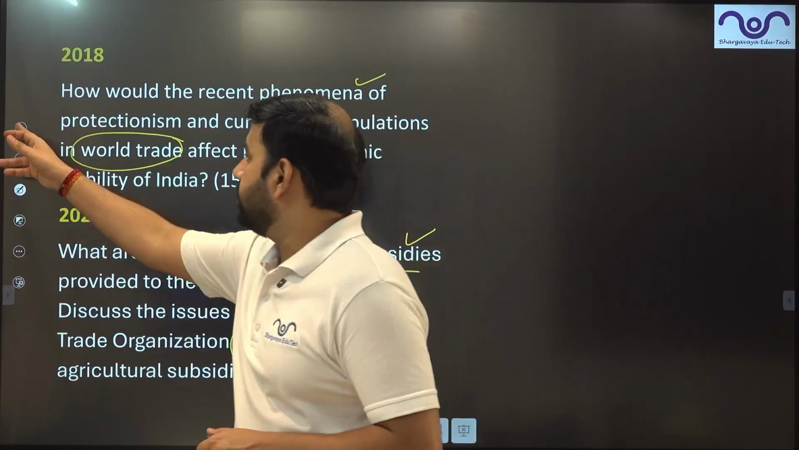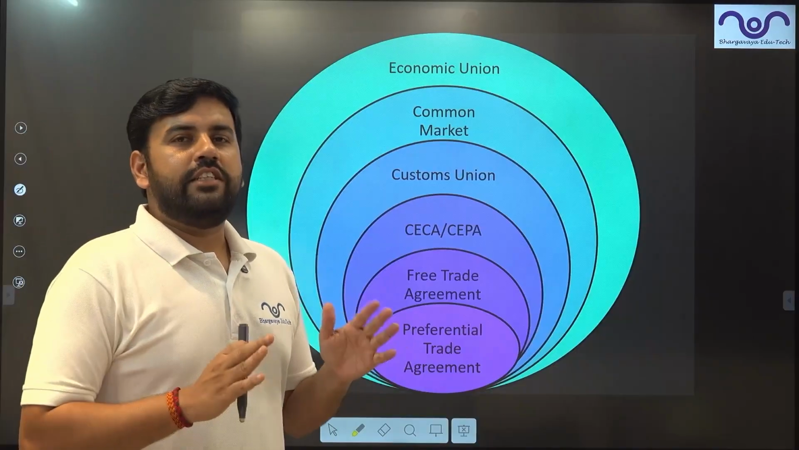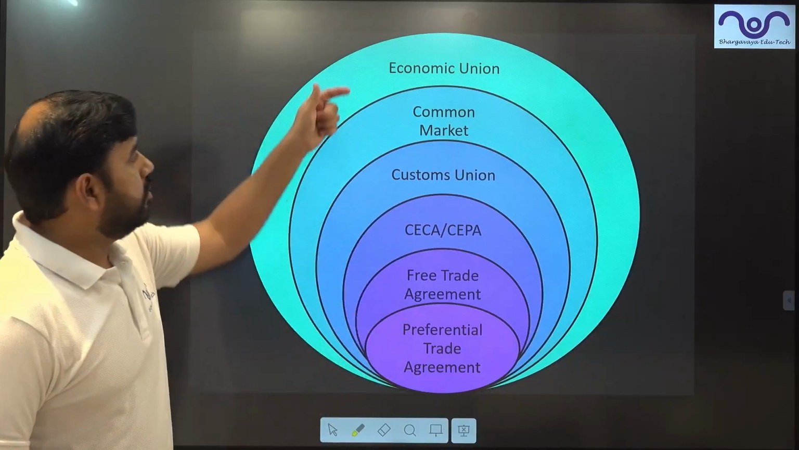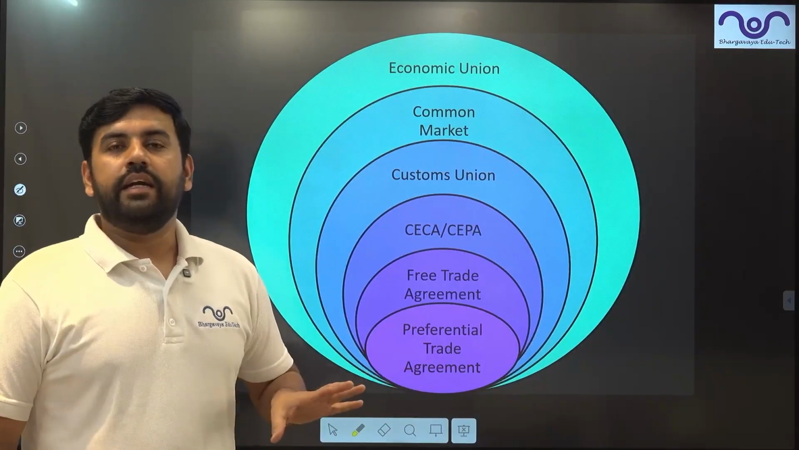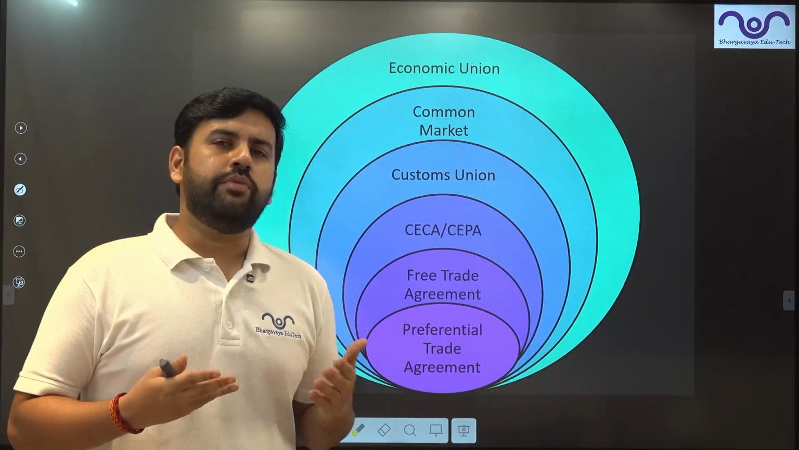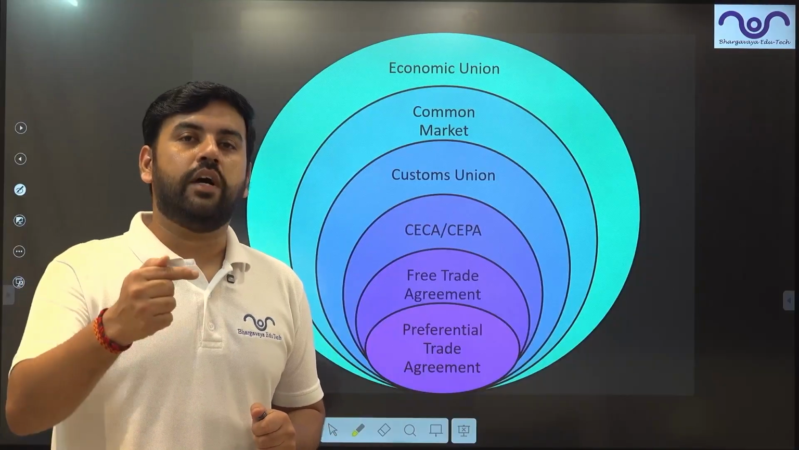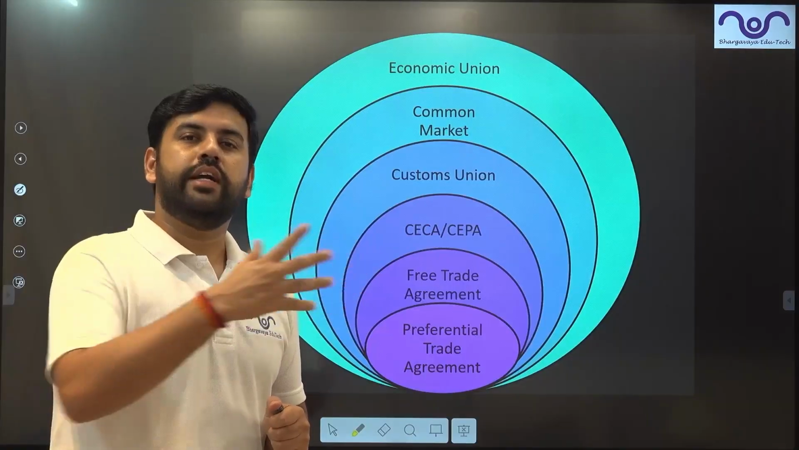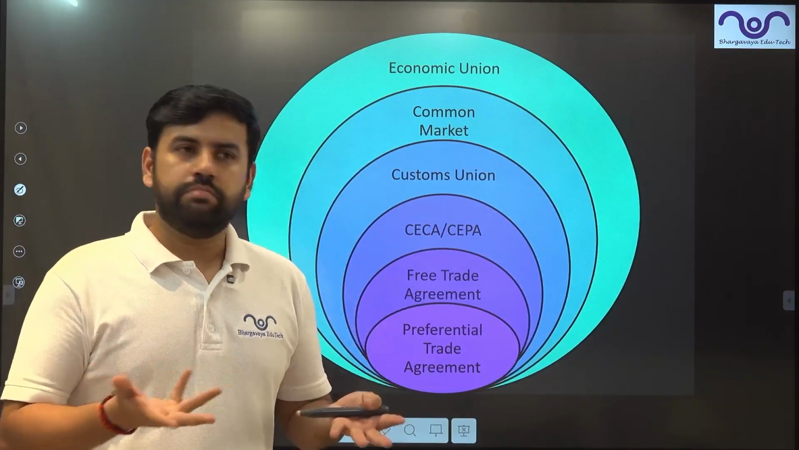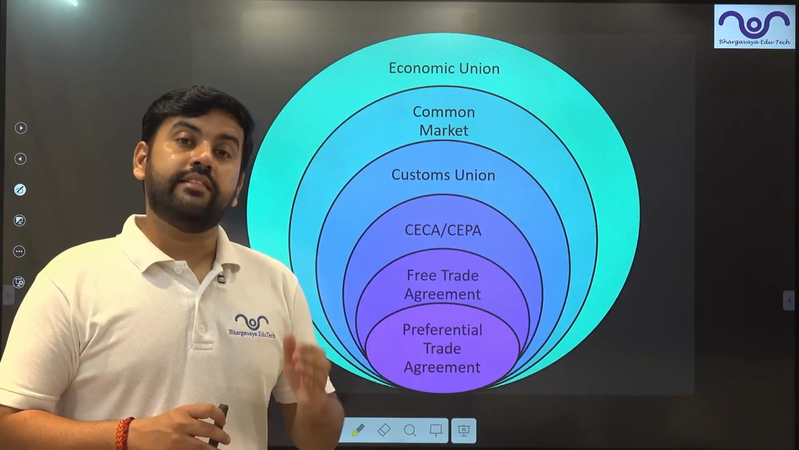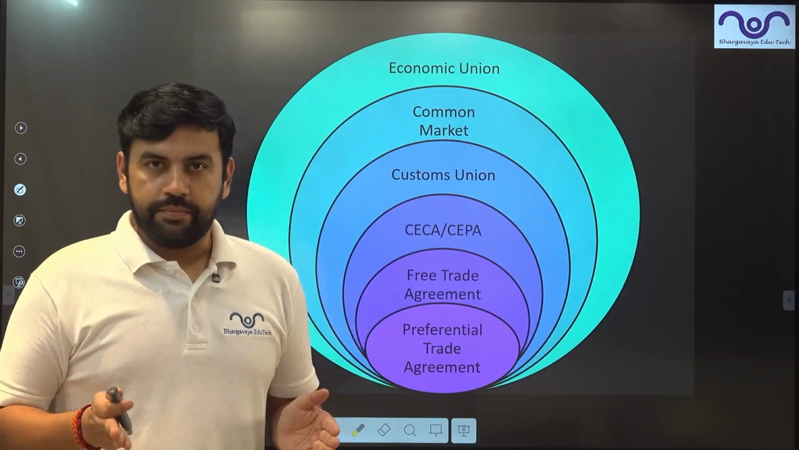So let's start. Before starting the theory, I would like to explain to you the different stages of integration. These are the different stages of integration. We'll be starting from the bottom one. A preferential trade agreement is signed between two or more countries for one reason: they want to give preference to each other in comparison to other trading partners. Let's say India signed a preferential trade agreement with, let's say, France. In that case, India and France will give each other preferential treatment on certain traded items, not all of them.